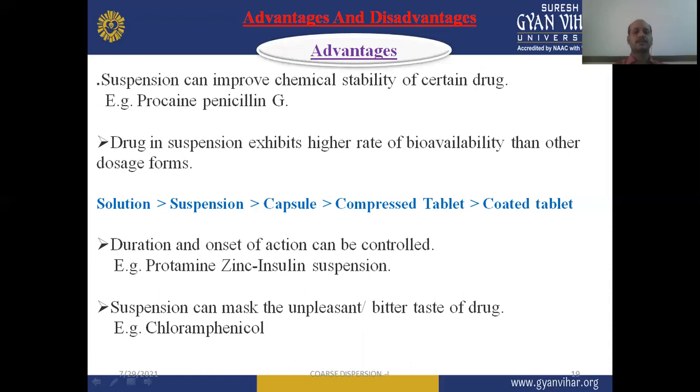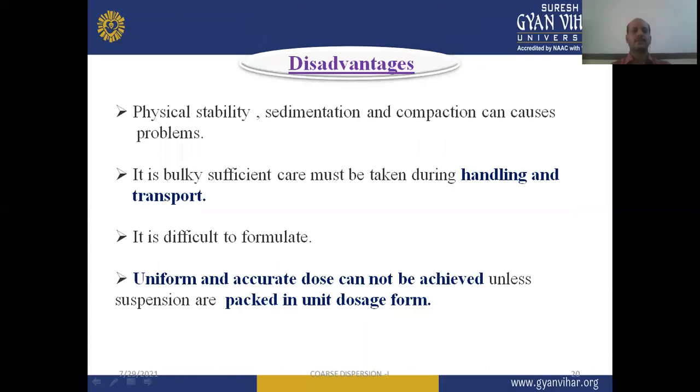The next advantage is that suspension can mask the unpleasant or bitter taste of a drug. When the drug has an unpleasant or bitter taste, it can be masked with the help of a suspension formulation, and the example of the drug given here is chloramphenicol. So there are so many advantages of the formulation of suspensions. Some of the examples are given here.